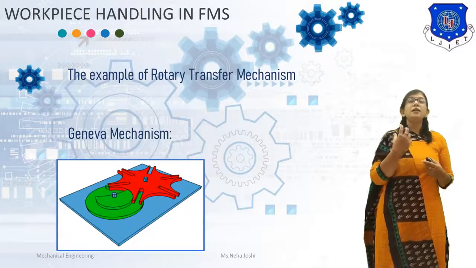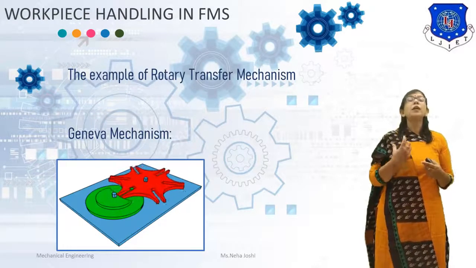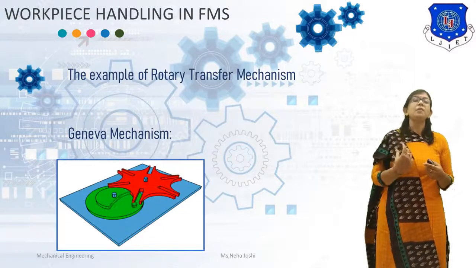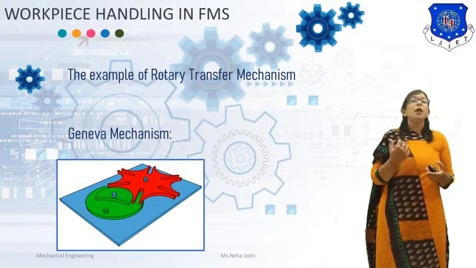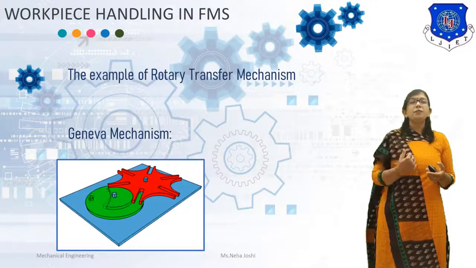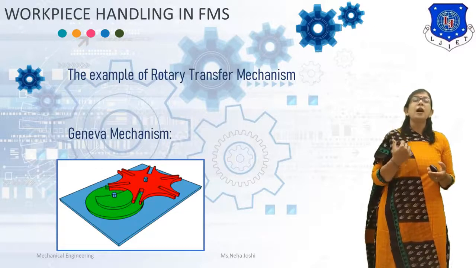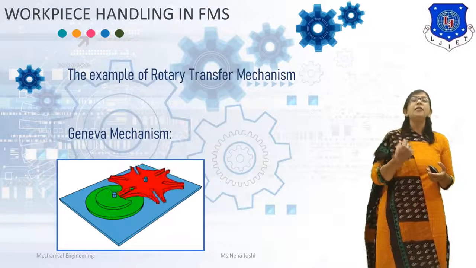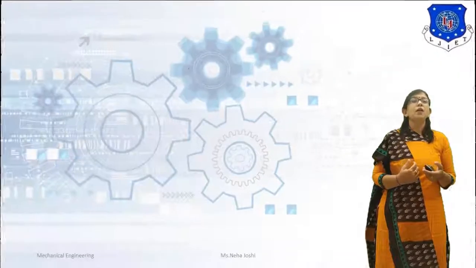So, the Geneva wheel is used for the rotary transfer mechanism in the flexible manufacturing system. Okay, so these are what about the flexible manufacturing system, how workpiece are handled in the flexible manufacturing system.